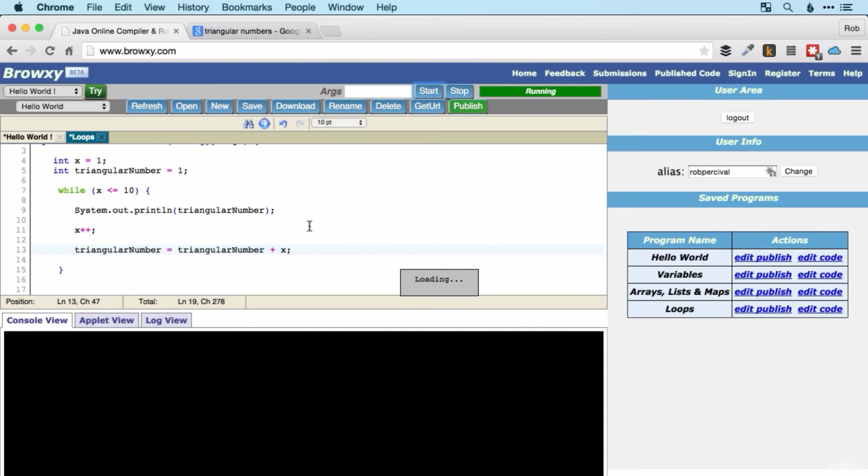Let's just have a look and make sure that that works. 1, 3, 6, 10, 15, 21, 28. Fantastic. Those are indeed the first 10 triangular numbers. Great. I hope you managed to do one of those two challenges.